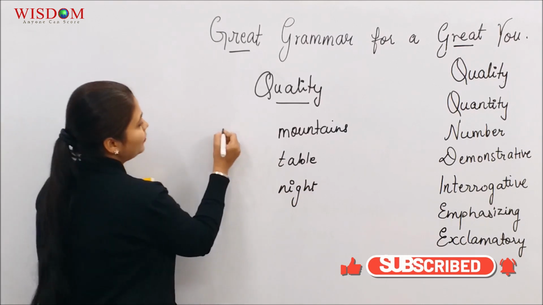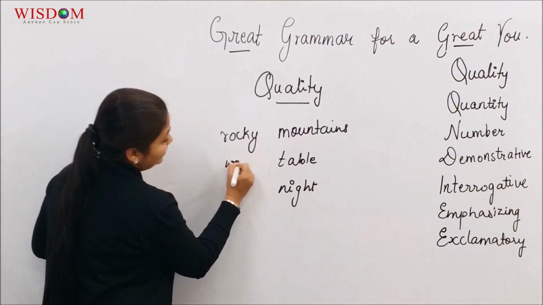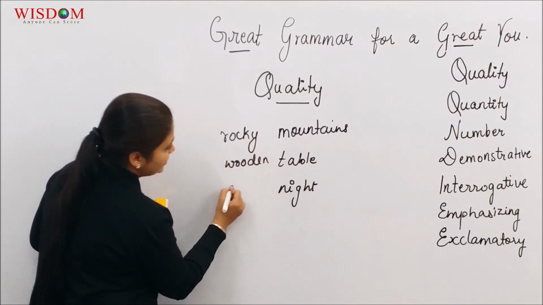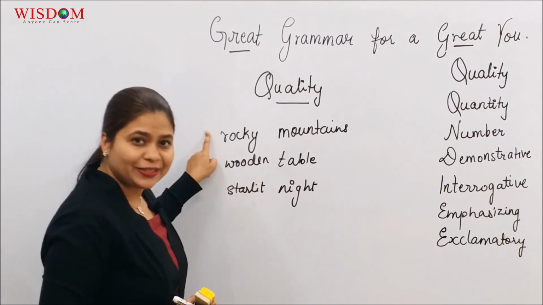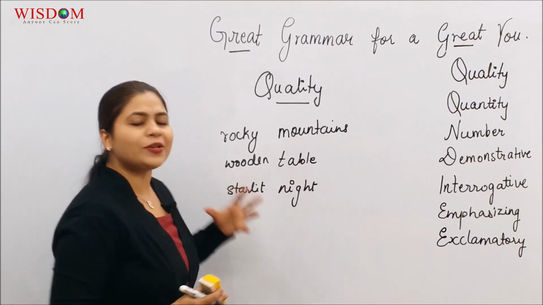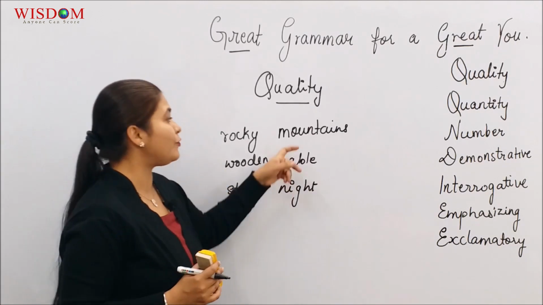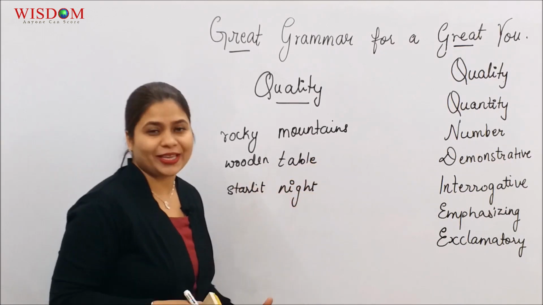I can choose rocky mountains, wooden table, starlit night. These three adjectives which I've used over here, rocky, wooden, starlit, talk about what kind of mountains, table, night we are talking about.